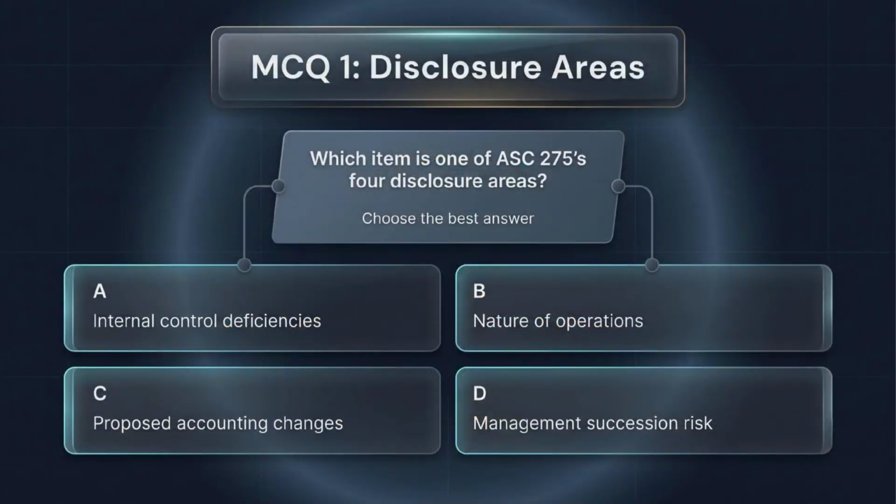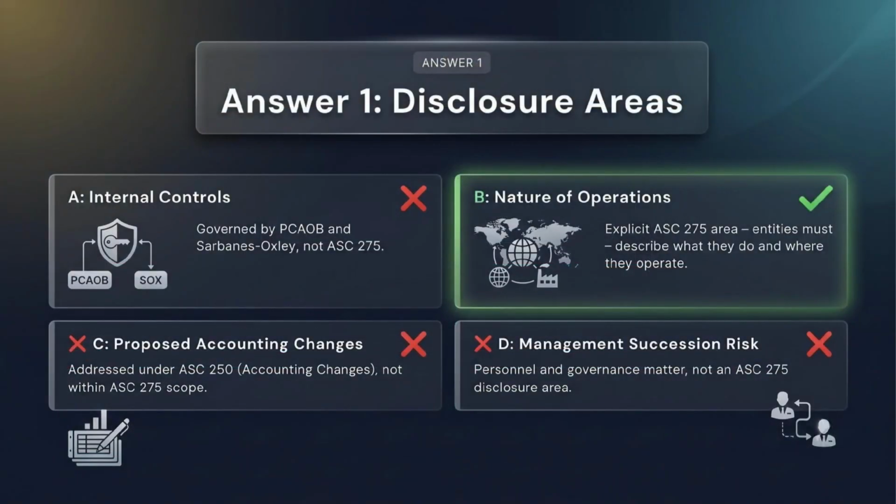For MCQ 1, focus on the 4 ASC 275 disclosure areas. The question asks which item belongs inside the standard. Do not select an answer only because it sounds like a business risk. Internal controls, proposed accounting changes, and management succession are familiar topics, but they are outside ASC 275. Identify the option that is actually part of the disclosure framework. The correct answer is B, nature of operations. That is one of the 4 ASC 275 disclosure areas.